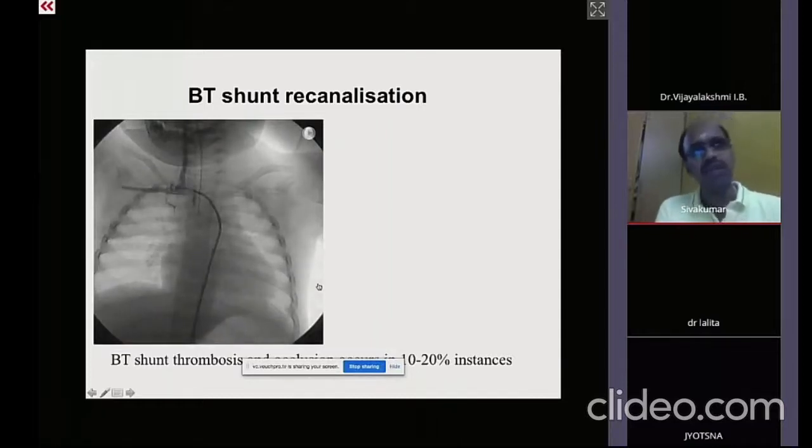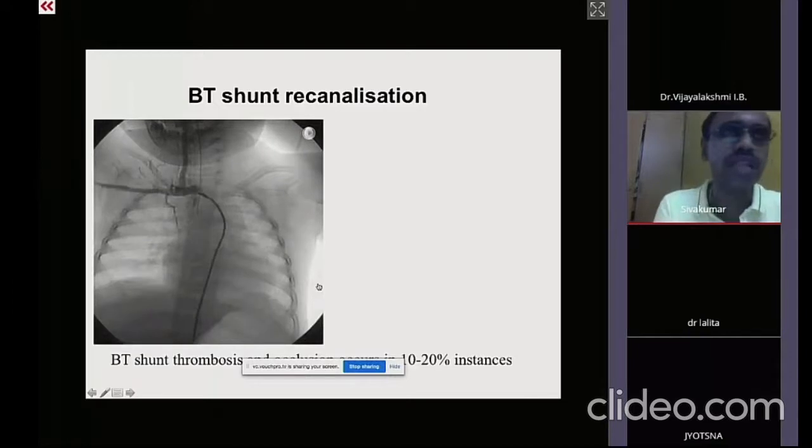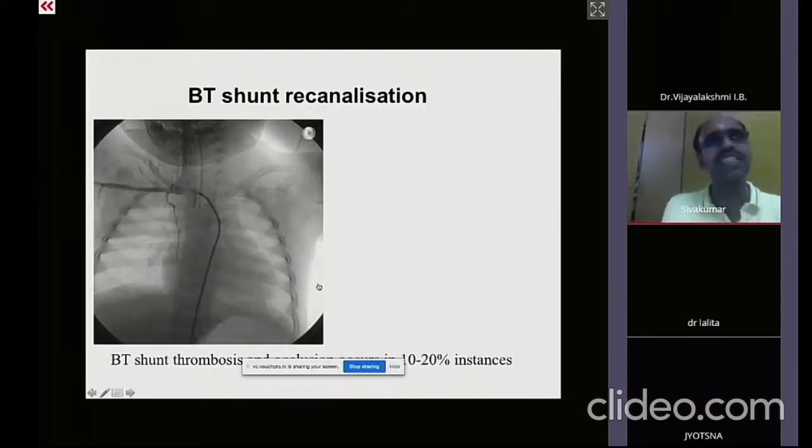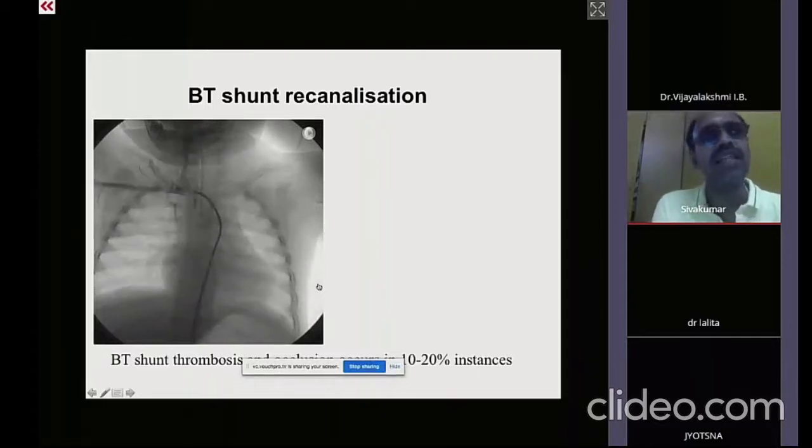However, the nomenclature classifications given by the Annals of Thoracic Surgery in 1991, they stopped the term hemitruncus arteriosus and renamed it as aortic origin of right pulmonary artery or left pulmonary artery. In such cases, the difference between ductus arteriosus and the direct aortic origin of the branch pulmonary arteries,